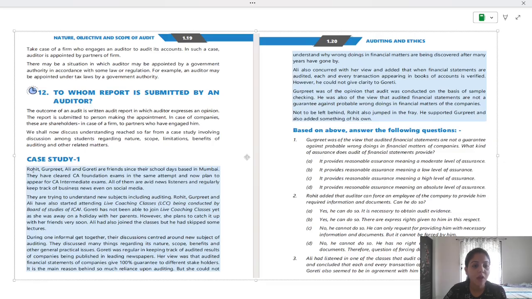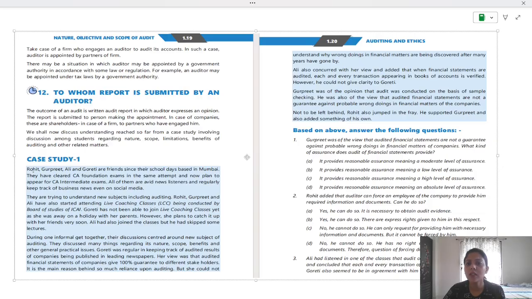Her view was that audited financial statements of companies give 100% guarantee to different stakeholders. Is this view correct? No, right? It's the main reason behind so much reliance upon auditing. If she thinks that it's 100% guarantee, we are only giving, as an auditor, do we give absolute assurance? No, reasonable, right? But she could not understand why wrongdoings in financial matters are being discovered after many years have gone by. Why? Because of inherent limitations of audit.